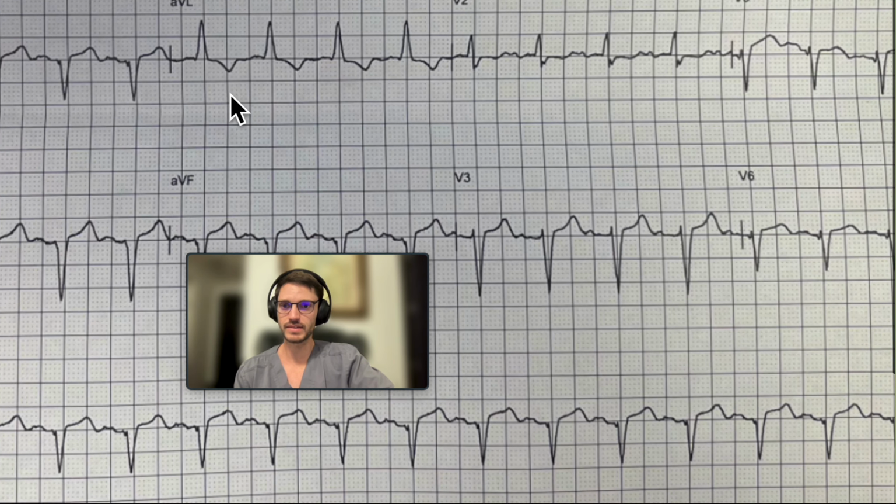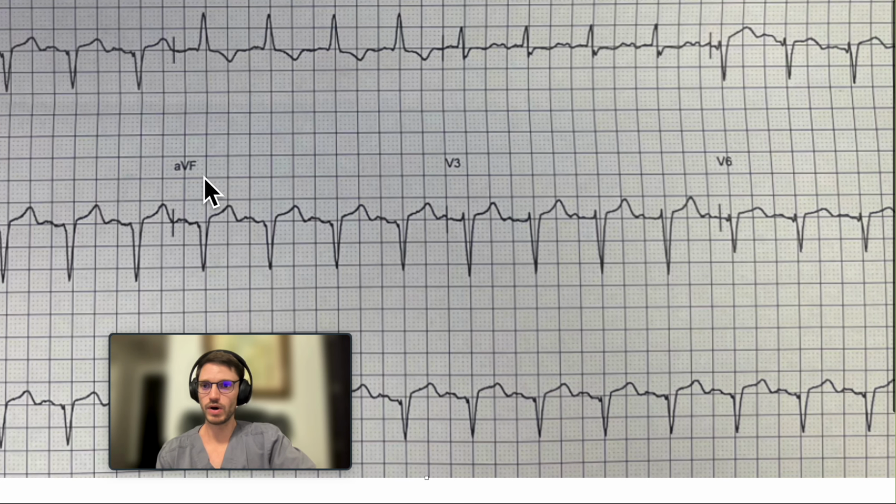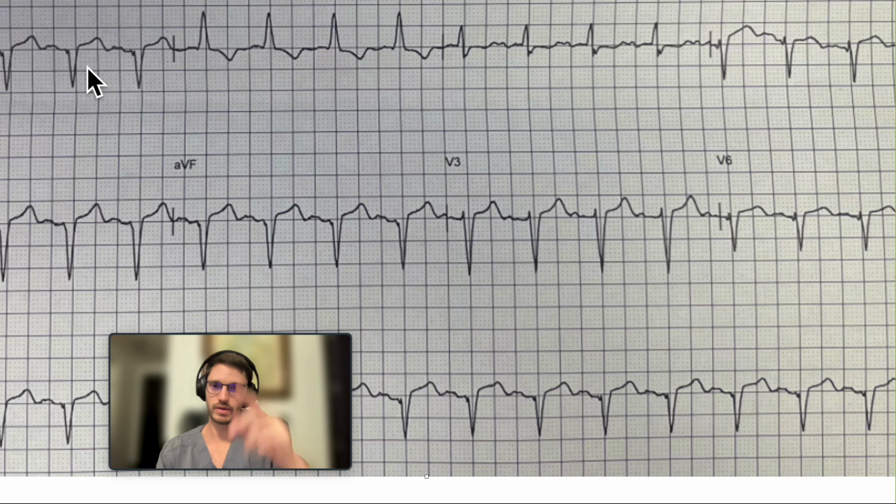So for that, we can use the simplest of them all to see where the vector is. You see D1 and you see AVF. This is D1. D1 is negative. So just using the quadrants to know where this goes, if you make the Einthoven's triangle, or if you have it in your mind, D1 is negative.